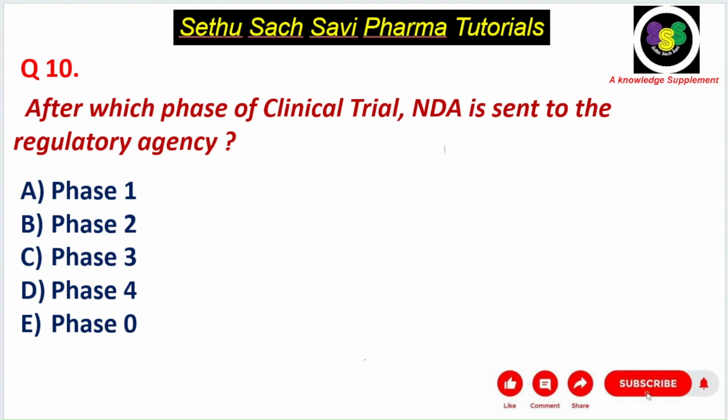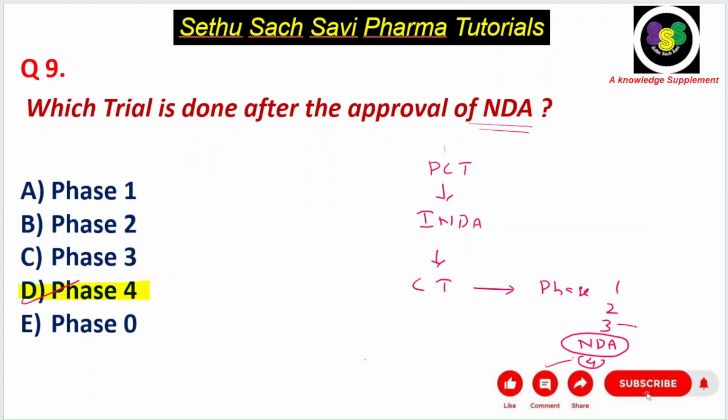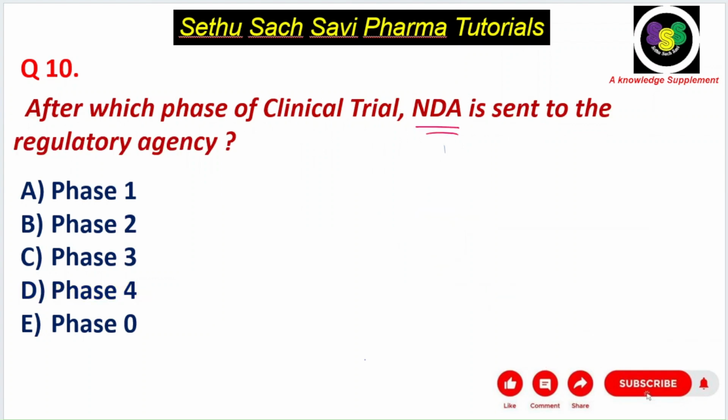Next question, after which phase of clinical trial is NDA sent to the regulatory agency? Just like the previous question, we will send the new drug application after which trial? Yes, phase 3 trial. The answer is phase 3 trial, C choice.